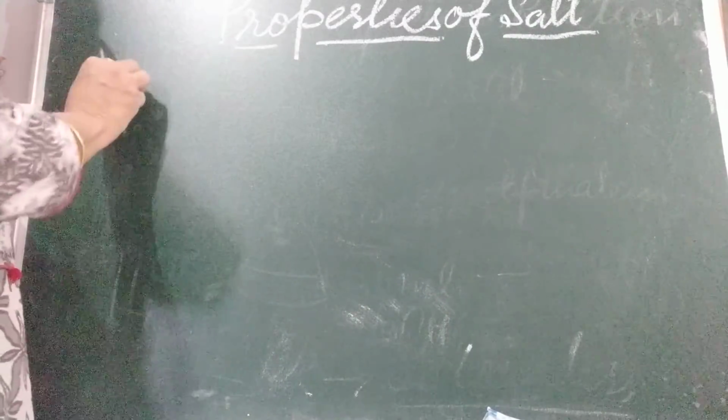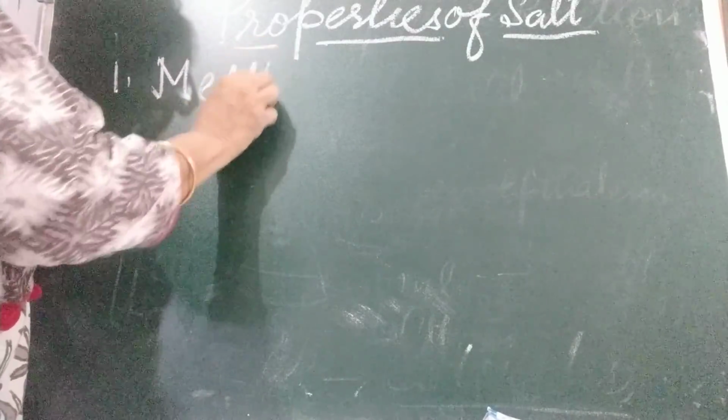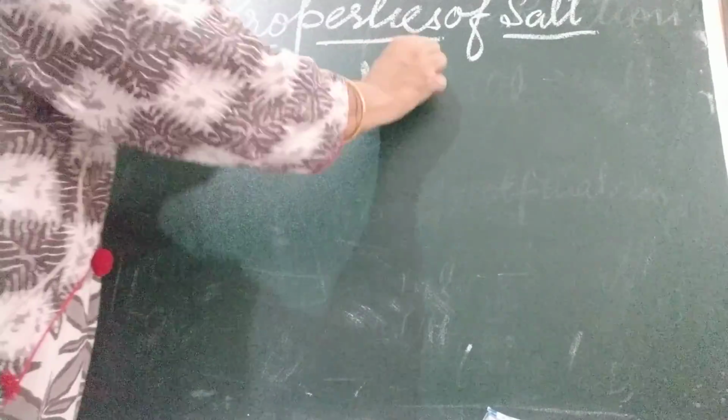Okay, children, some of the characteristic properties of salts are: first is melting and boiling points. All salts have their specific melting and boiling points.